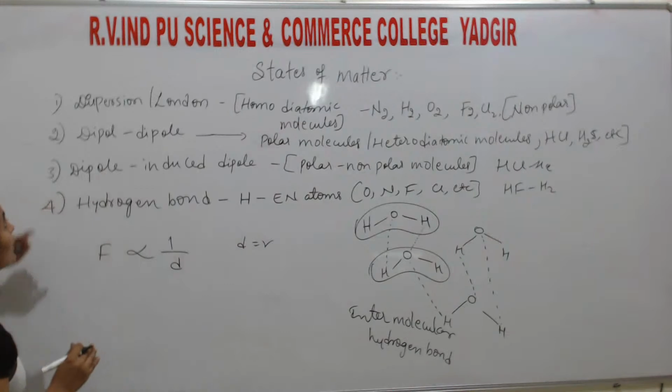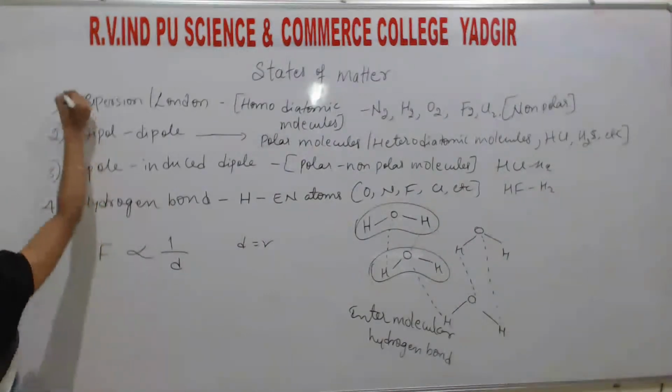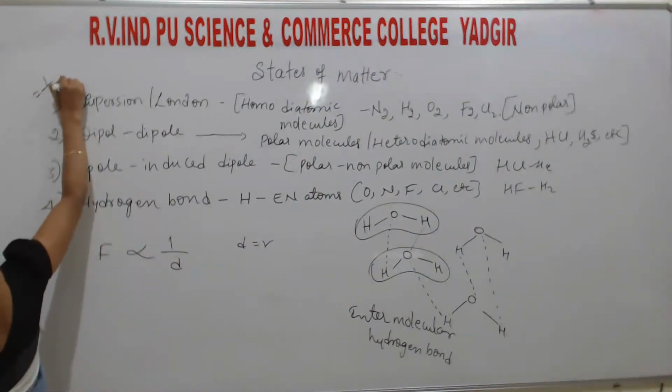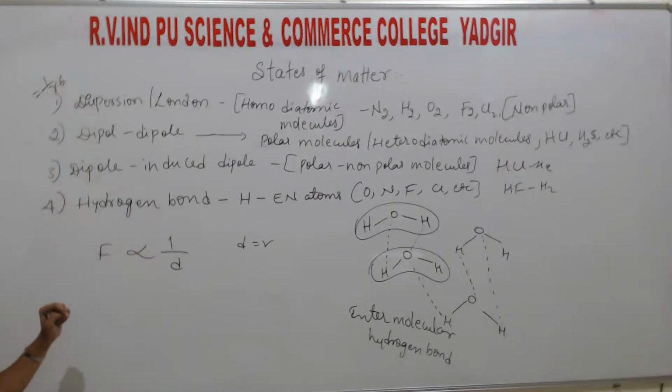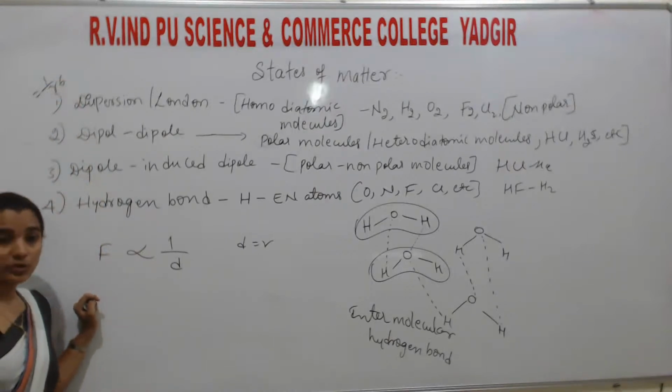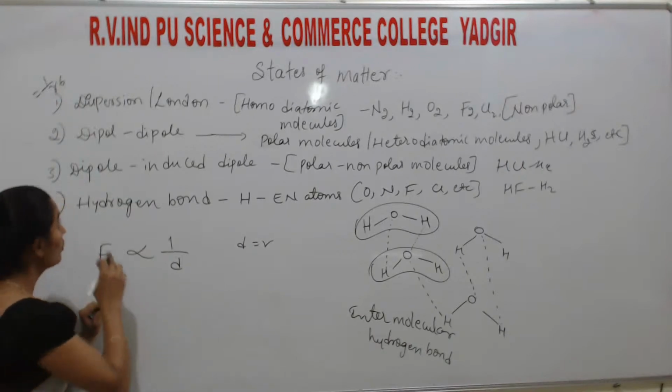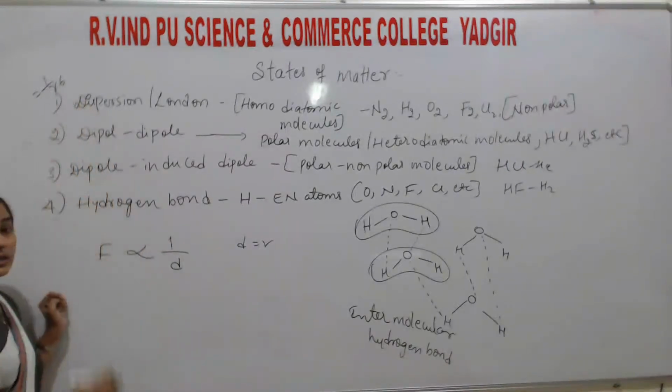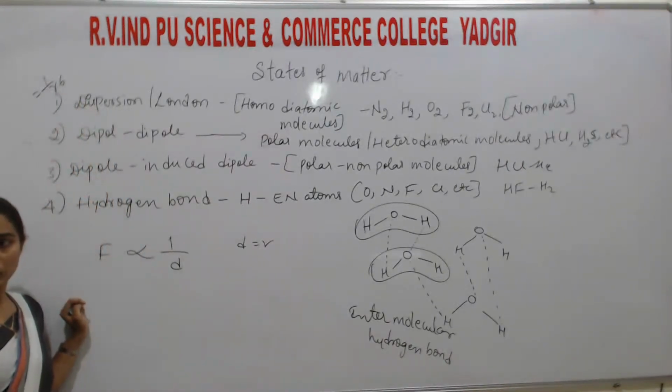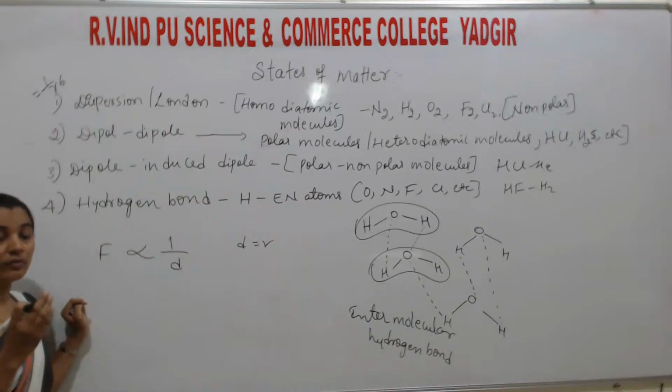Here, the dispersion force is equal to 1 divided by r to the power 6. That much very less interaction is there.